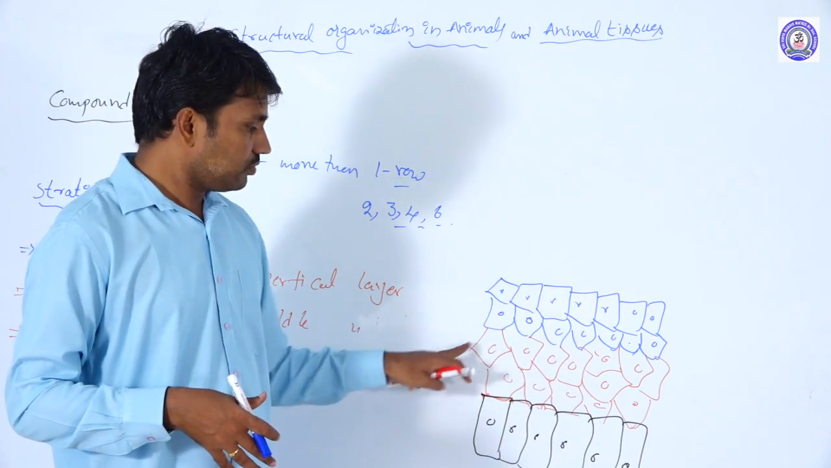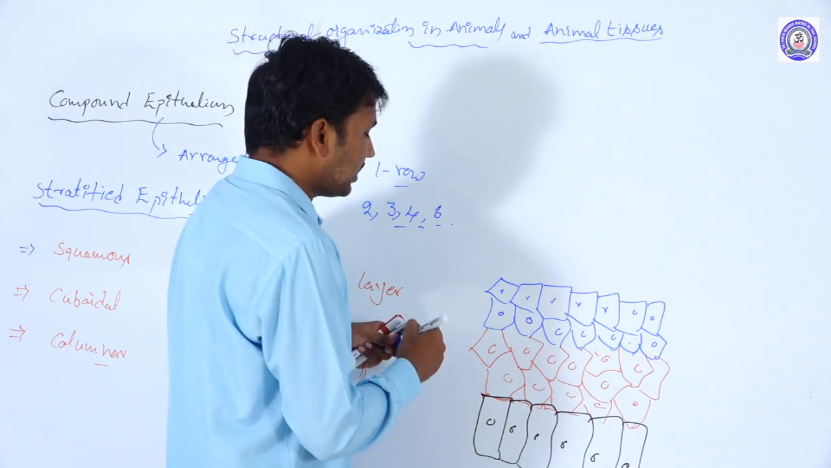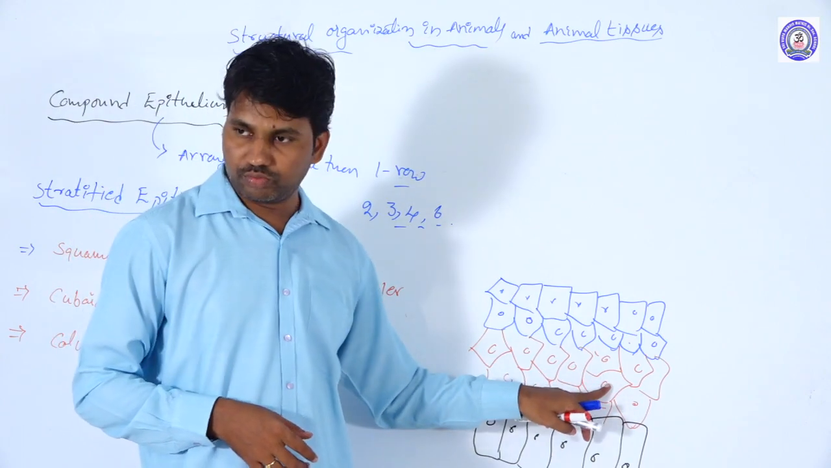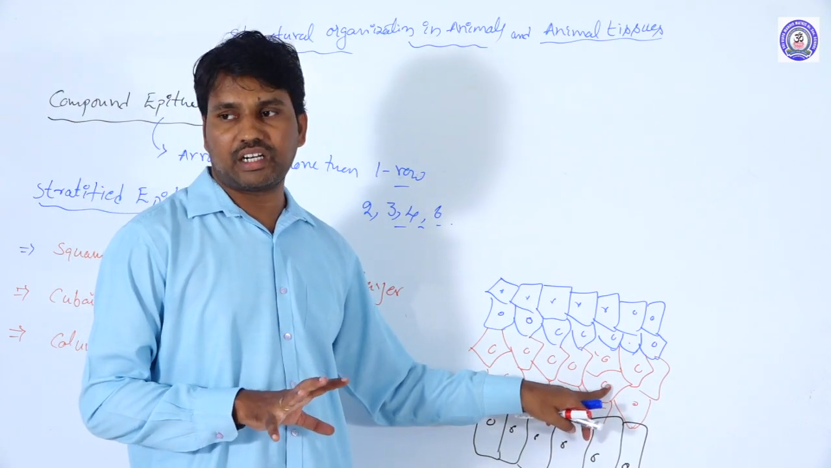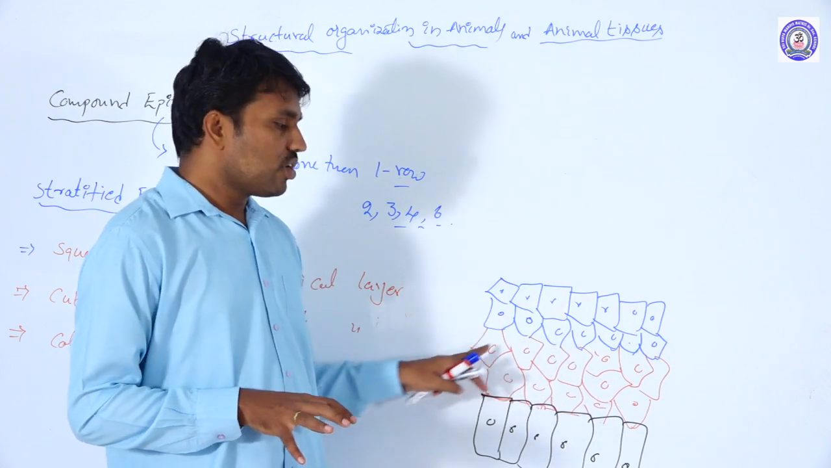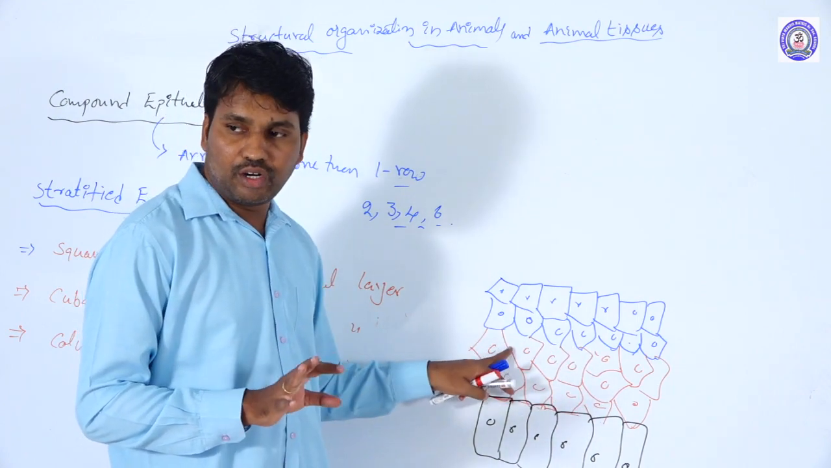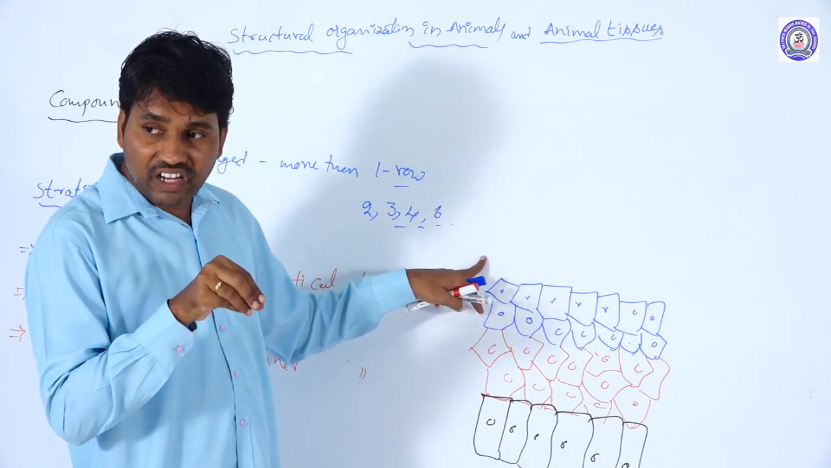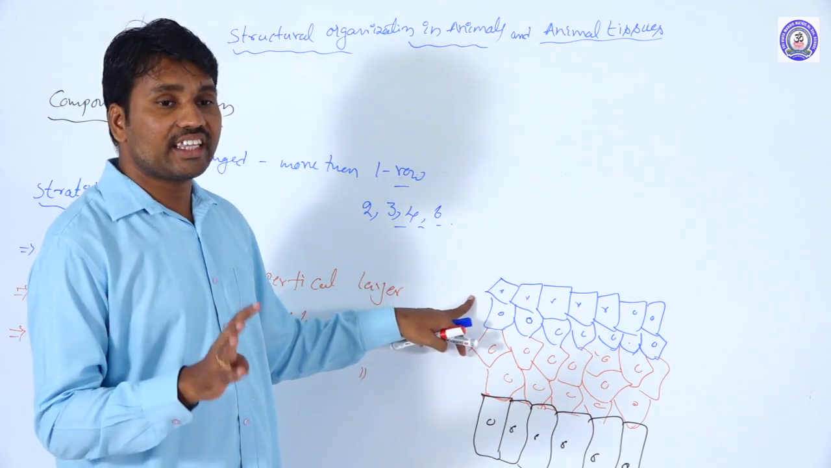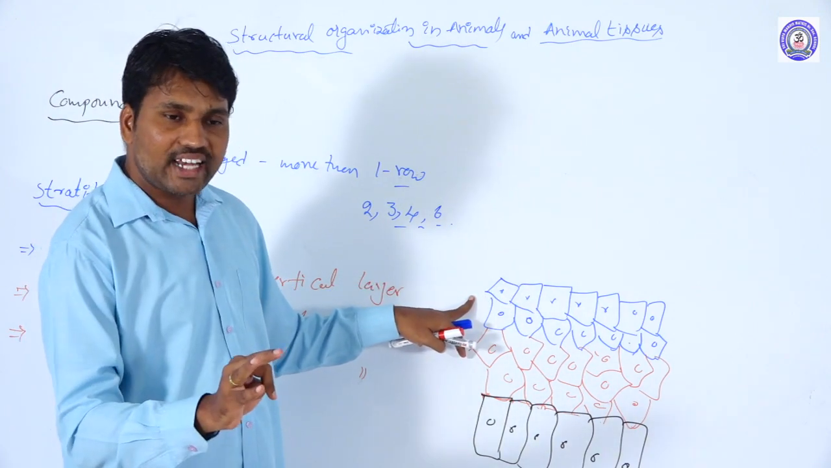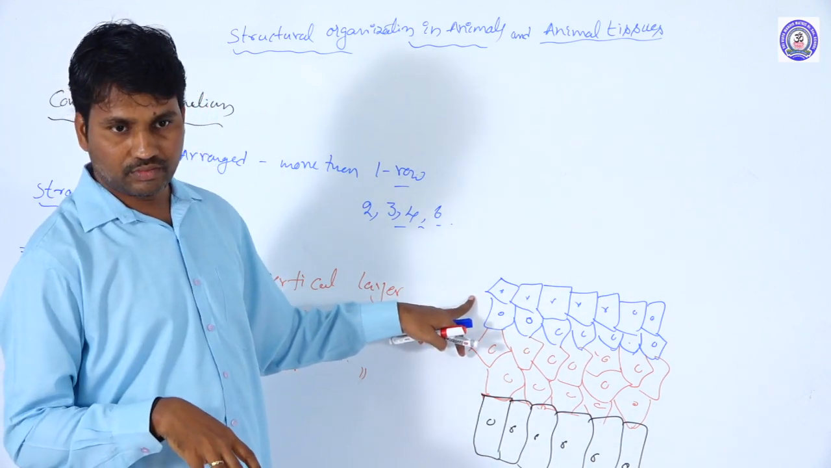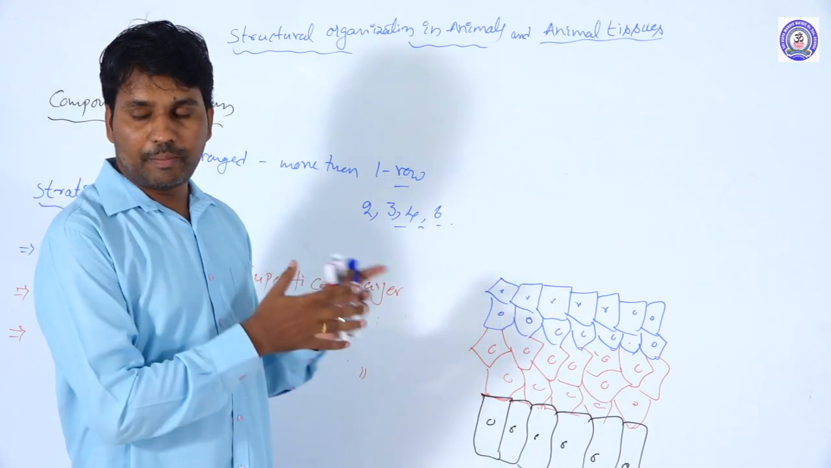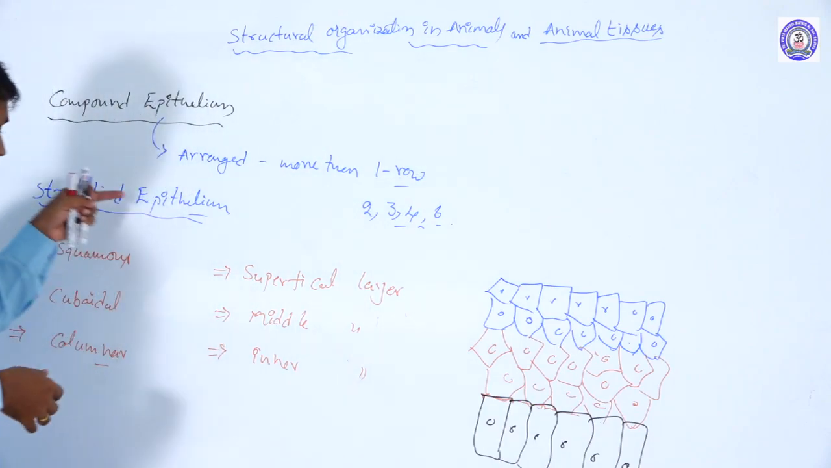In the middle row, the cells are more or less oval or rounded, not exactly. More or less rounded cells are present in the middle row. And the superficial cells, based on the type of the tissue, are either squamous cells, cuboidal cells, or columnar cells. Based on the superficial layer only, stratified epithelial tissue is differentiated into these three types.